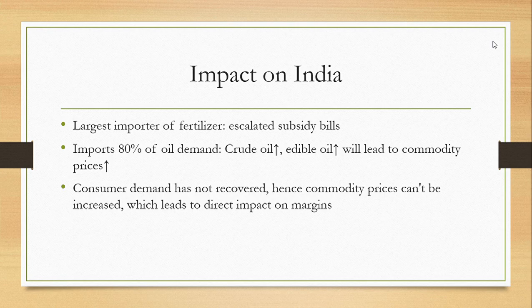However, we have seen one case. Since there is cost push inflation and company has to manage their profits, they have to also serve the shareholders. So in the case of Nestle, what we have seen is that they have reduced their advertisement cost drastically, because of which they were able to maintain their margins. So their raw material costs were going up, but they managed to decrease their advertisement costs, because of which they were able to sail through. So these are some of the changes we have seen in the recent times.